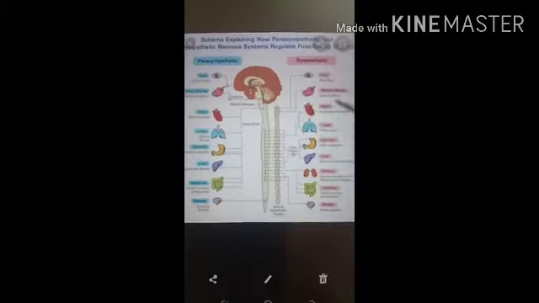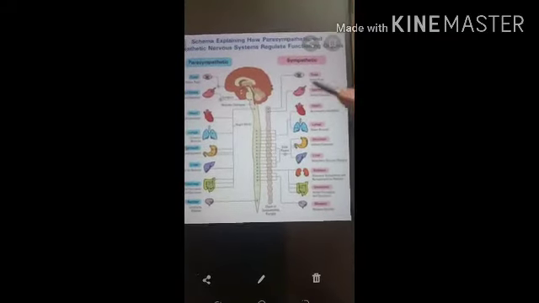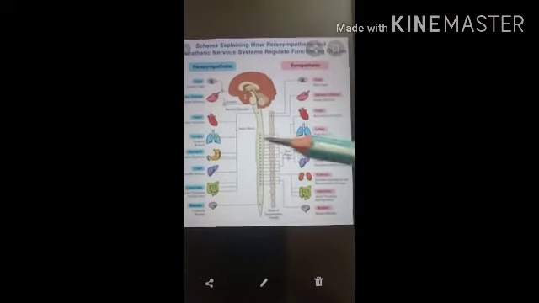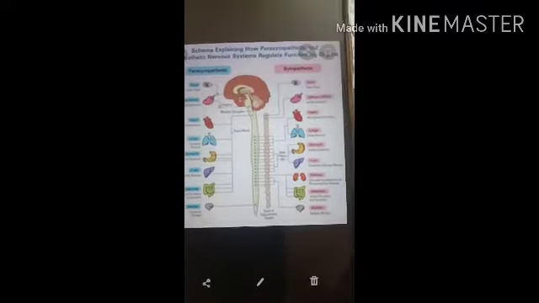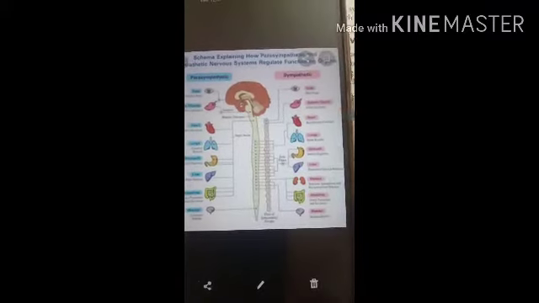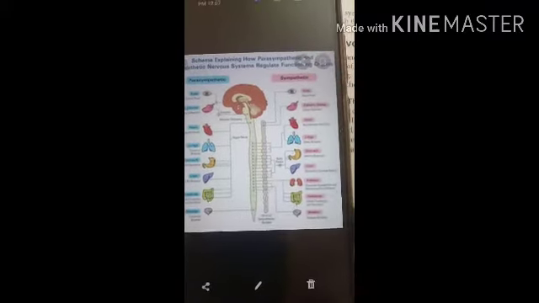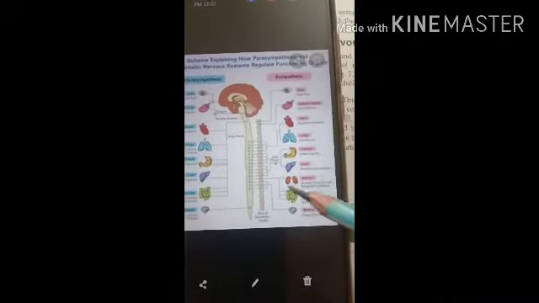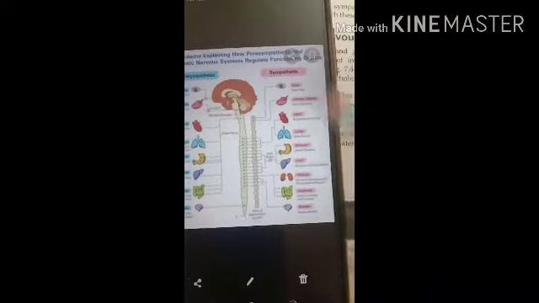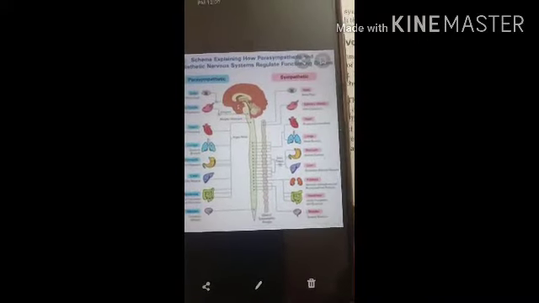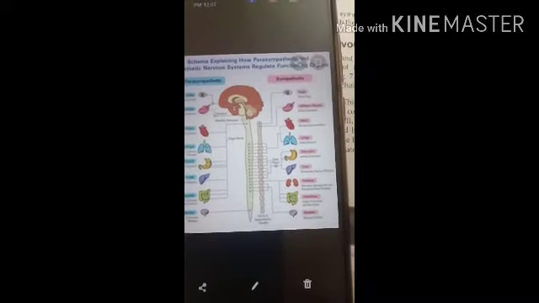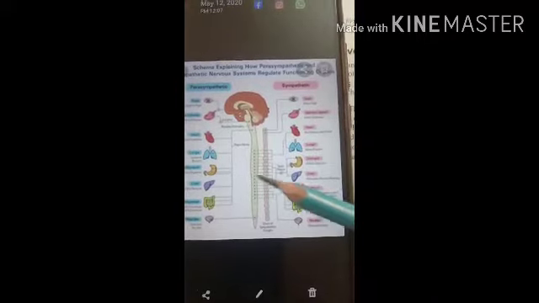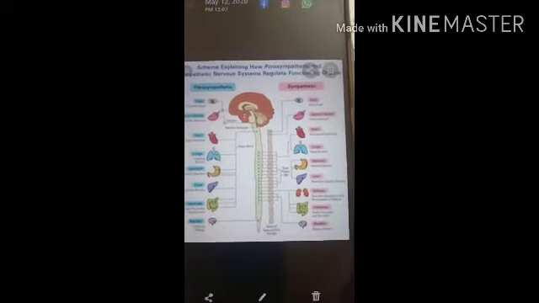So this is the sympathetic nervous system, and this is the parasympathetic nervous system. Each division has two different neurons in its peripheral pathway between the CNS and the effector organ. Here the brain and the spinal cord make up the CNS, and these are the ganglia and the peripheral nerves, which supply the effector organ. The pathway consists of two types of neuron, the preganglionic neuron and the postganglionic neuron.